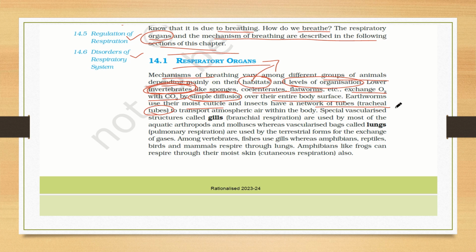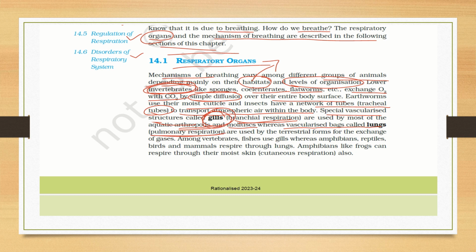These tracheal tubes in insects transport the atmospheric air within the body. Now come specialized vascularized structures called gills. Gills are present in aquatic animals, and that is branchial respiration. Is it clear? They are used mostly in aquatic arthropods and mollusks, whereas vascularized bags like lungs give pulmonary respiration.